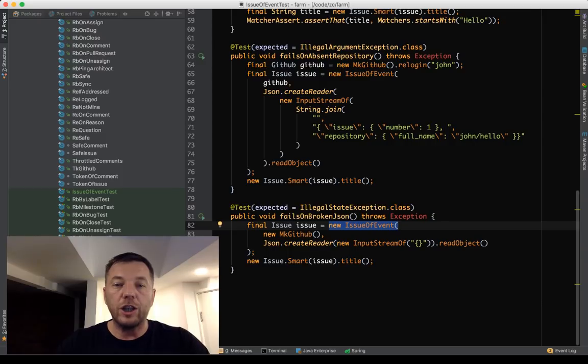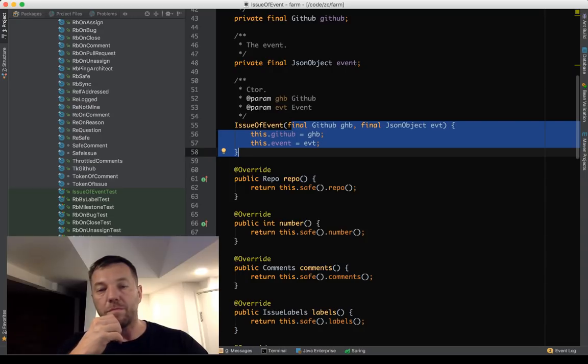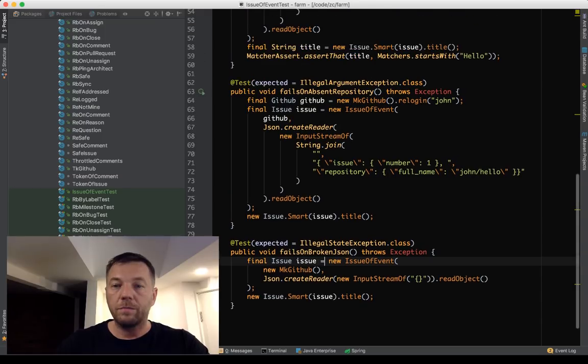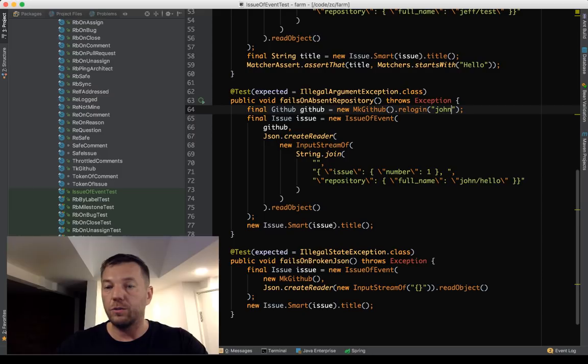Because the moment we instantiate here, maybe at this moment of time there is one situation in GitHub. Maybe there is no repository. And then later, in a few minutes or in a few seconds, when we start talking to those remote dependencies, at that moment of time they have something for us. And then later, they again may not have it. For example, here, if I create that repository here, and I say title, it breaks because there is no repository there for John, and there is no ticket number 1.